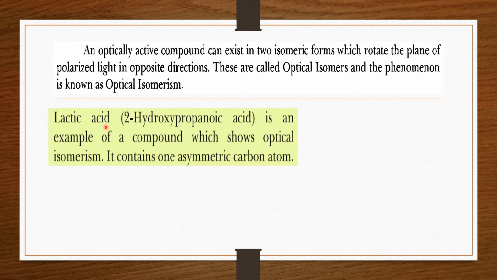One is lactic acid, and lactic acid is an example of a compound which shows optical isomerism. You can see here the picture of the structure of lactic acid. It contains an asymmetric carbon. You can see this carbon is asymmetric because it is bonded to four different atoms or four different groups of atoms. So it is the asymmetric carbon atom. It is the chiral center.